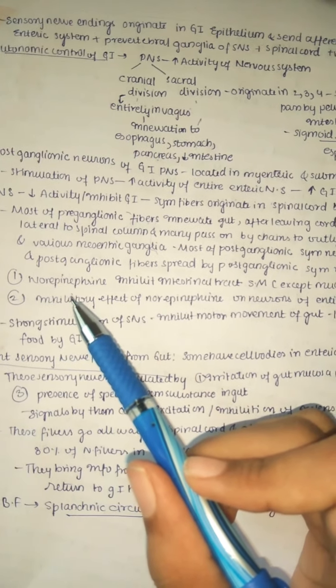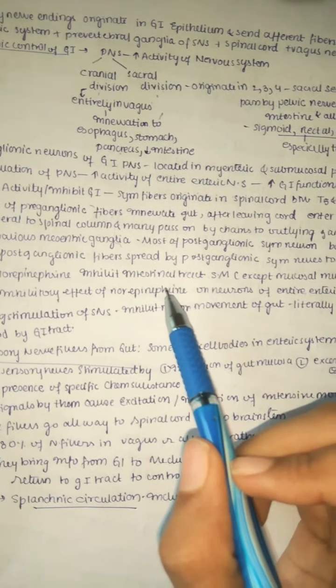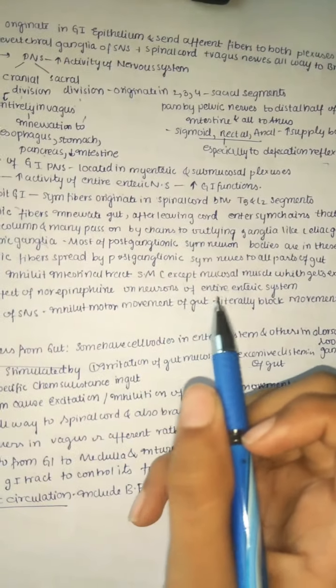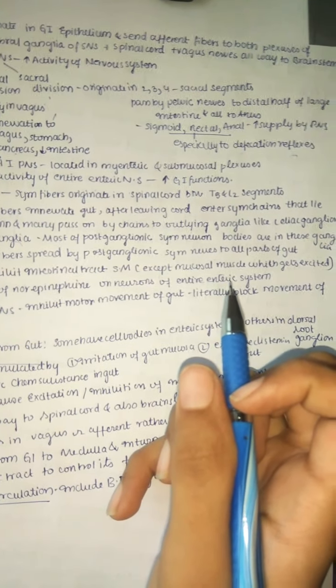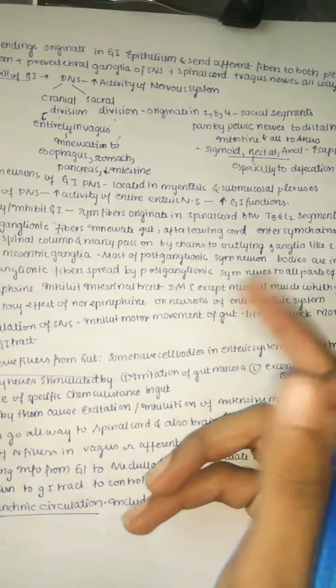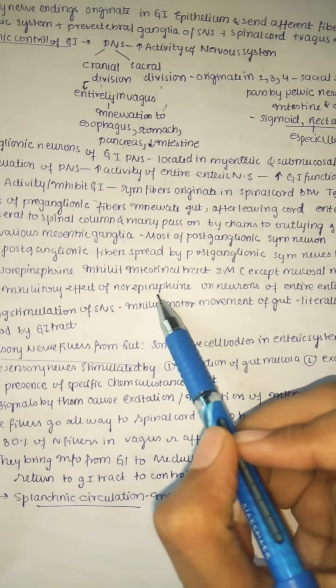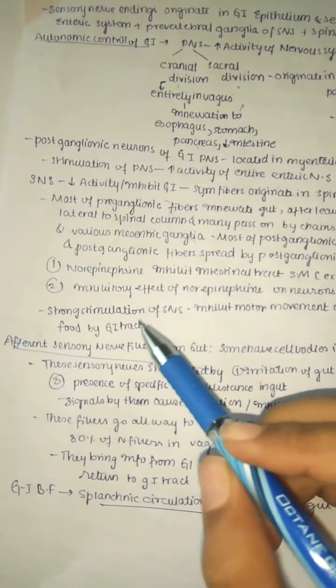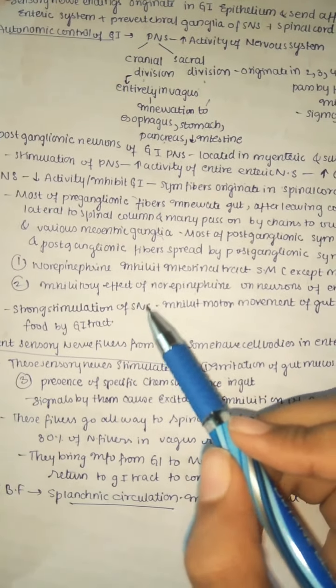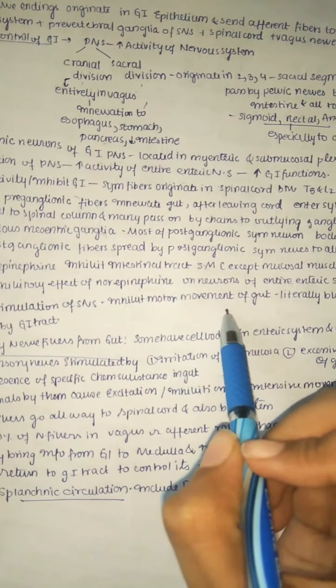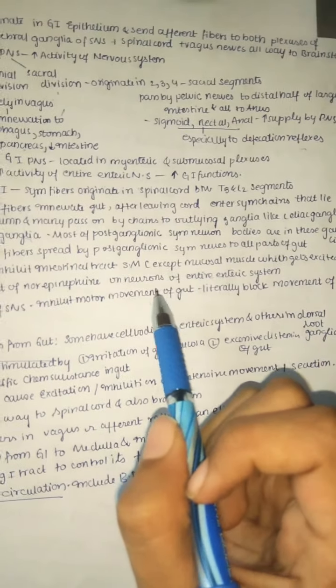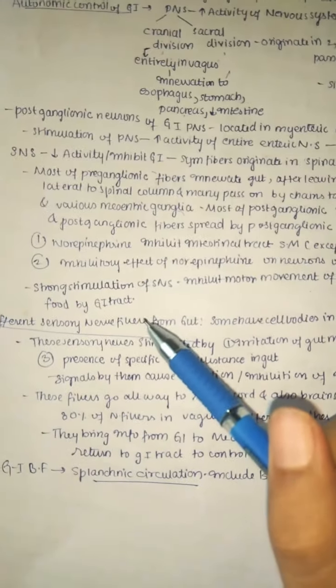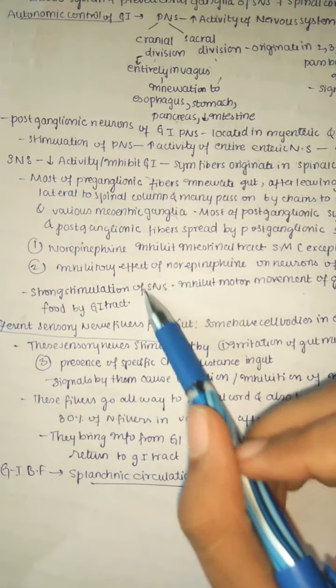Mainly norepinephrine inhibits the intestinal tract smooth muscle, except the mucosal muscle, which gets excited. So only for the mucosal muscle it's reverse. And next, the inhibitory effect of norepinephrine on neurons of the entire enteric nervous system. So strong stimulation of the SNS inhibits the motor movement of the gut. It literally blocks the movement of food through the GI tract. So strong stimulation of the SNS blocks it.